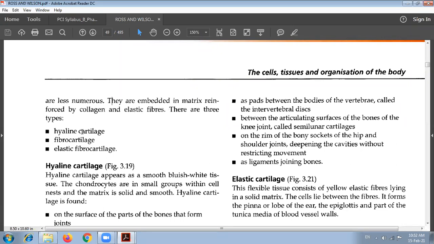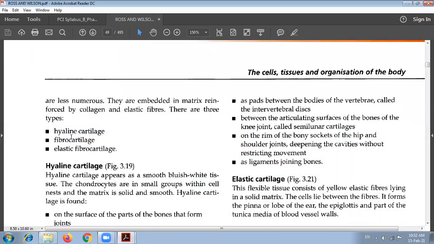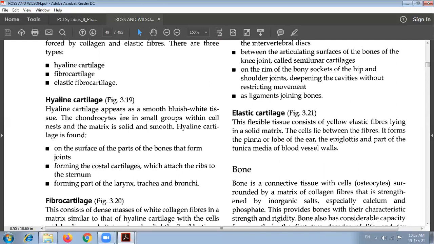There are three types: hyaline cartilage, fibrocartilage and elastic cartilage. These form the different structures of organs. Hyaline cartilage appears as a smooth bluish white tissue. The chondrocytes are in small groups within cell nests, and the matrix is solid and smooth.